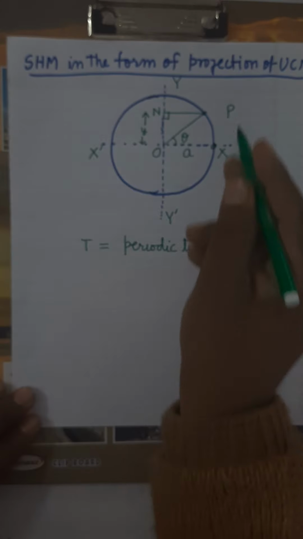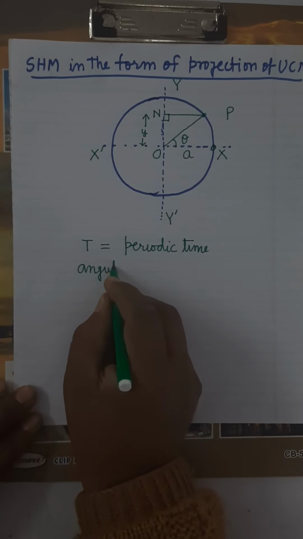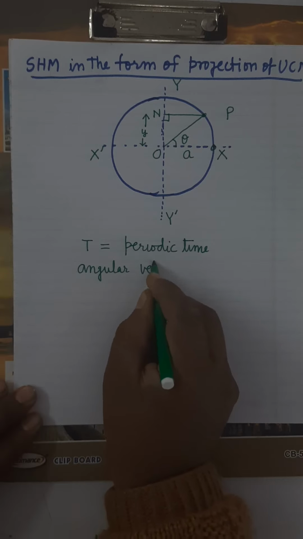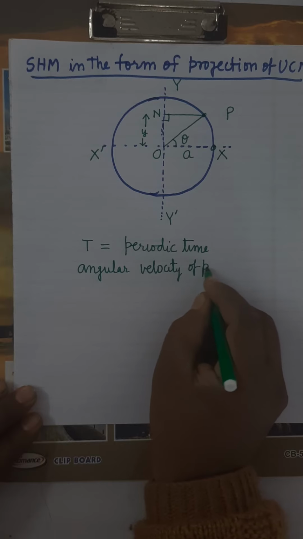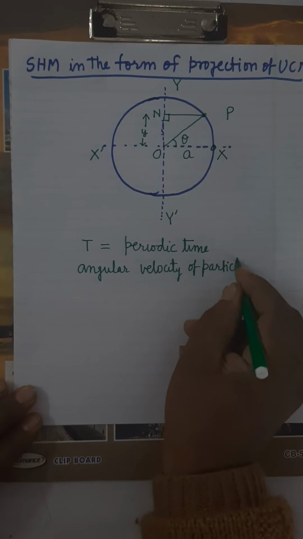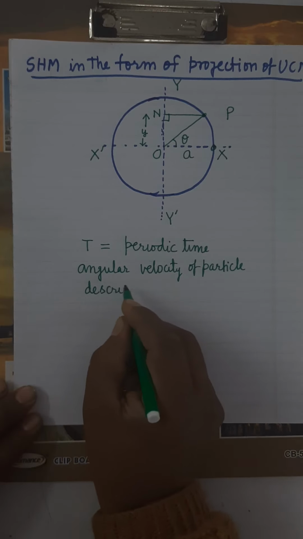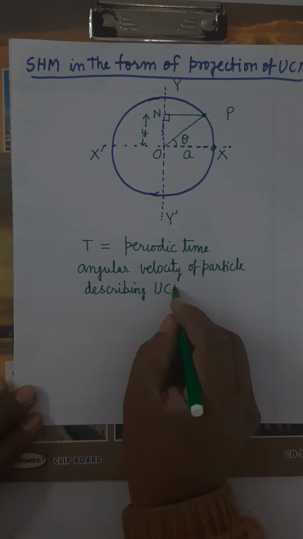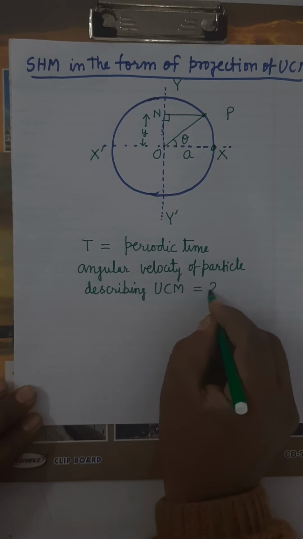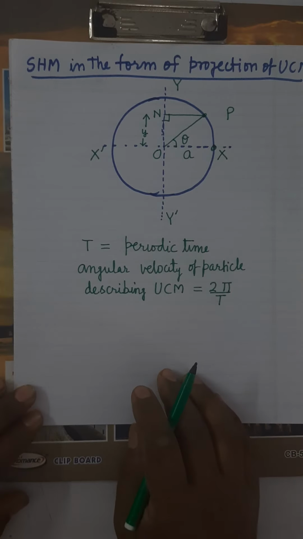So see here, what will be the angular velocity? Angular velocity of particle describing UCM will be equal to 2 pi by capital T. This will be the angular velocity of particle describing UCM.